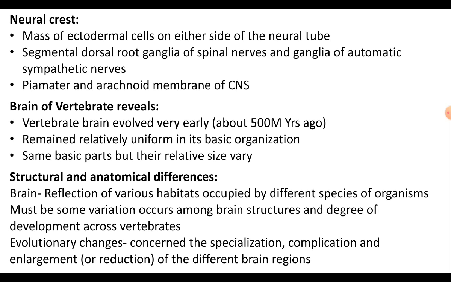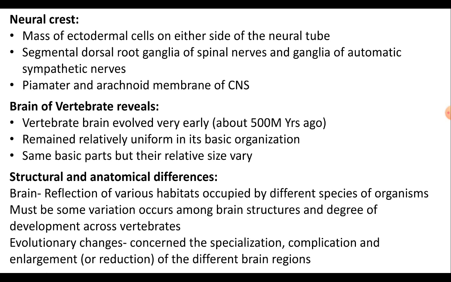There must be some structural and anatomical differences in the brain of different vertebrates, because the brains of living vertebrates are a reflection of the various habitats occupied by the different species of organisms. Hence, there must be some variation in the brain structures and degree of development in different vertebrates.